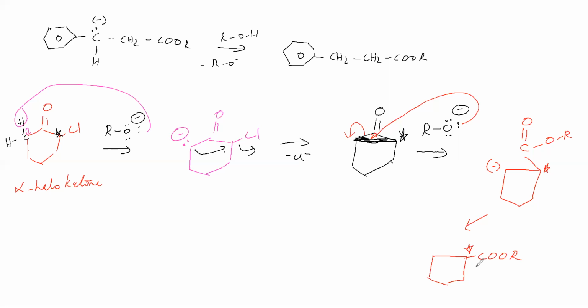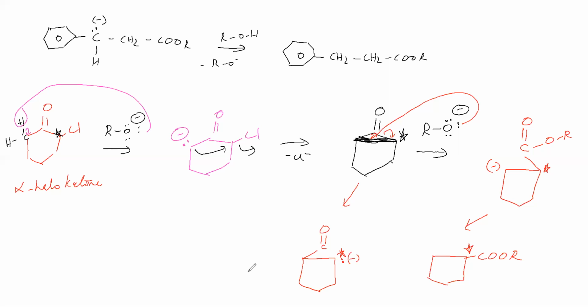What is another possibility that we'll see? Now this bond is shifting. Then what we will get due to alkoxide? We'll see the O double bond C. Here this carbon is getting carbanion.